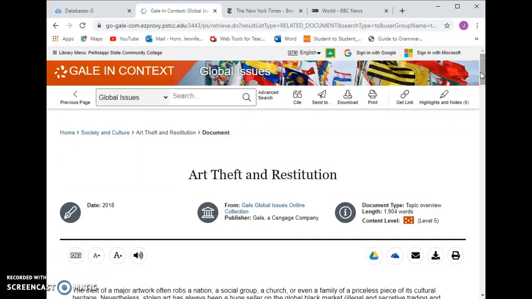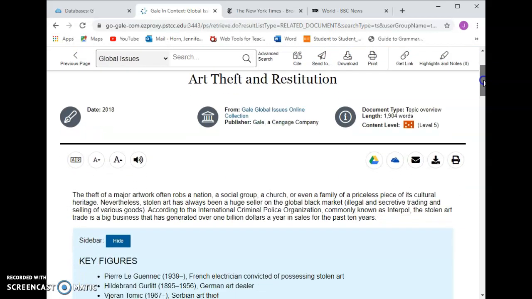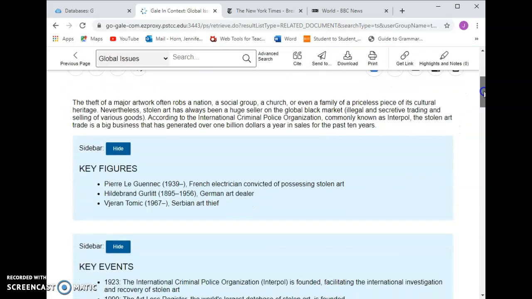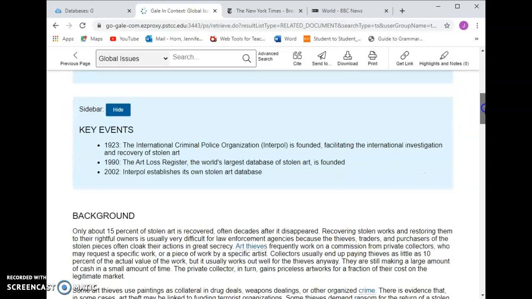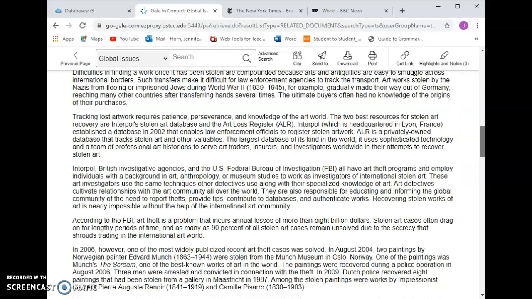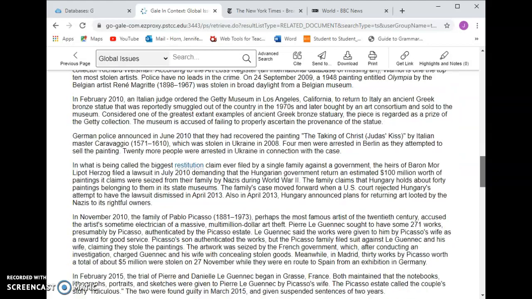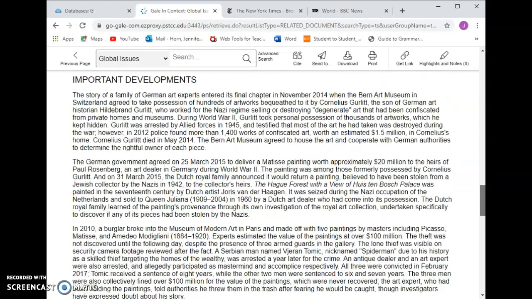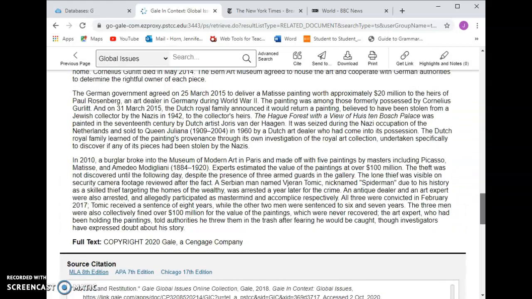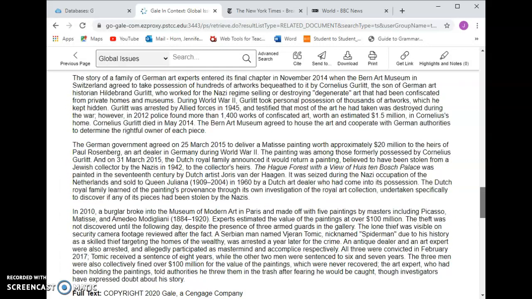I refer to it as a more dependable version of Wikipedia. It is going to give you the broad strokes of it: key figures, key events, background, and the general things that are interesting about it. So you can look at this and see if there's something within that that you might want to focus on.